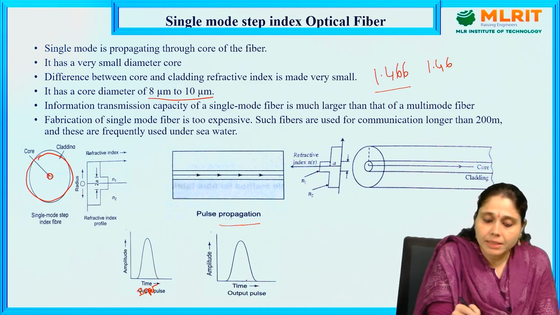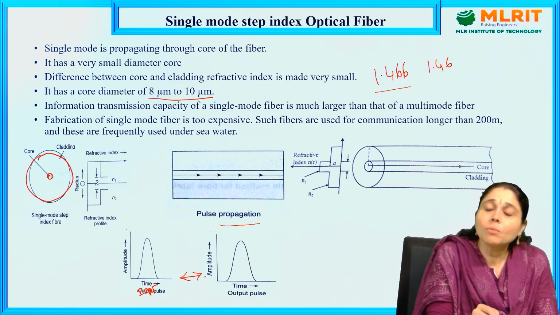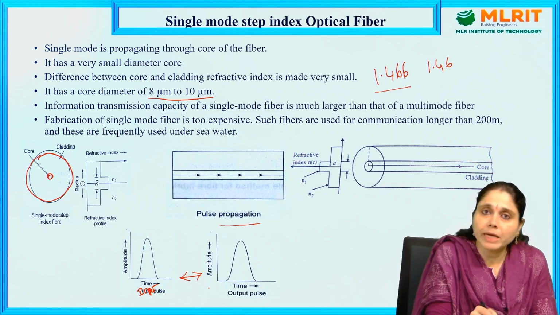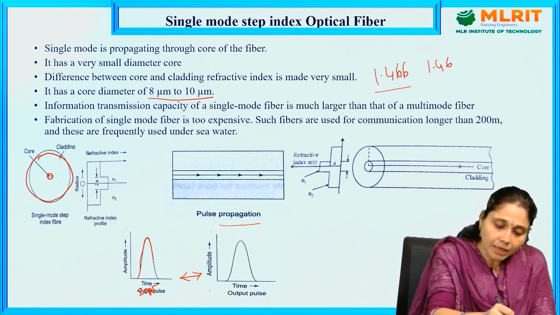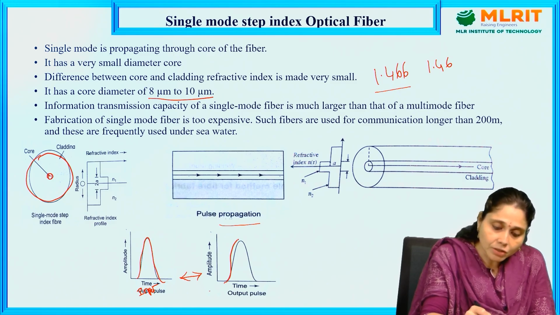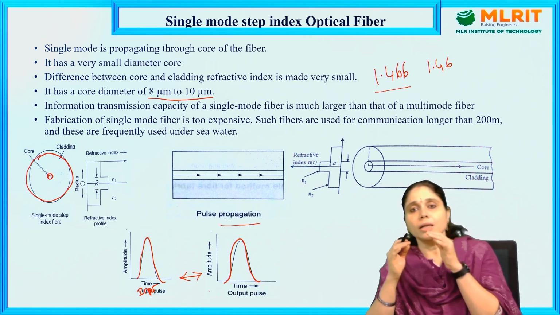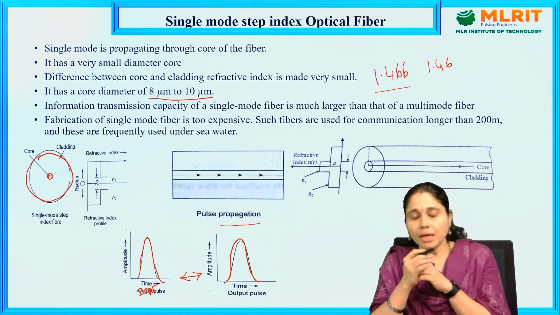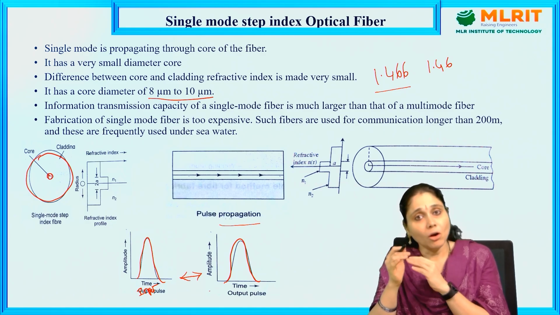This is the input pulse and this is the output pulse. The propagation will be almost the same, and the frequency of propagation will be almost the same for a single mode step index optical fiber. Whatever the amplitude of the input, we get that much amplitude at the output. So there will be less signal degradation, and signal loss will also be very less.